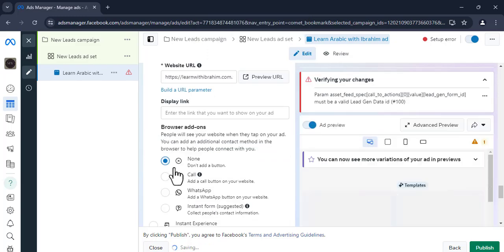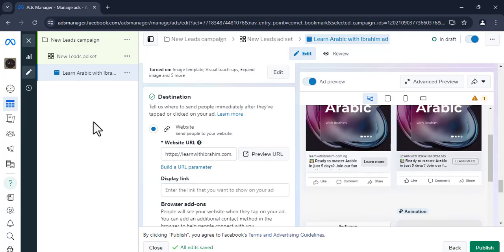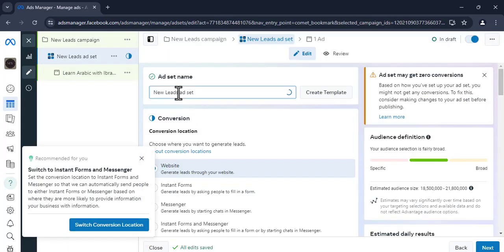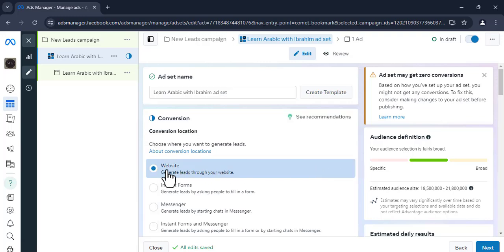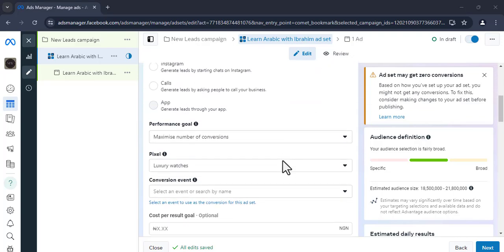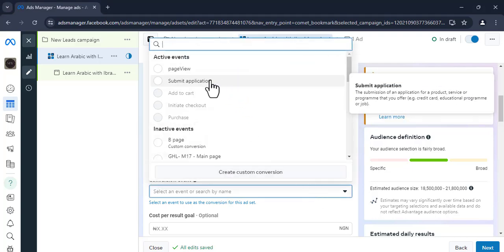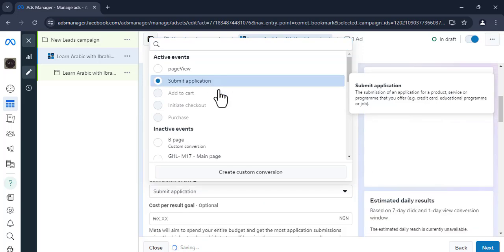For the browser add-on, we're going to put none. And with that, we're done with the setup. So once you're done, the next thing we need to do is go to the ad set level. For the ad set level, we'll change the name. We have website selected, and that's what we wanted to select. So we're going to come down here, and we select conversion event. In our case, our conversion event is submit application.